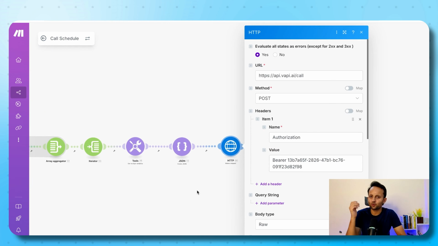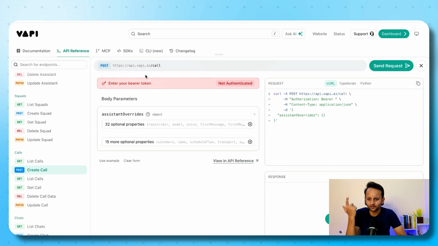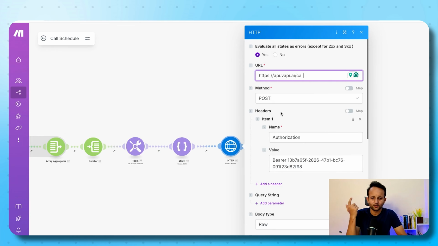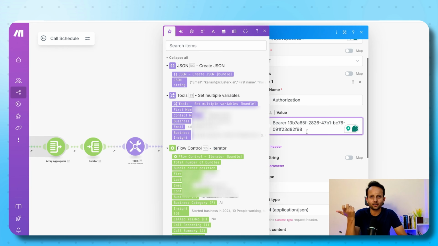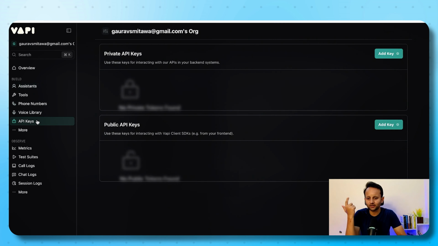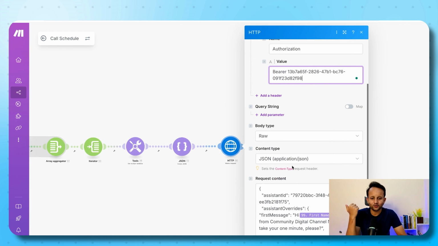Here is the most important part and it's very simple. You need to understand it. When you are giving the HTTP call, you need to give this URL, and you can take this URL from here itself, the Vapi.ai call. This is the URL you are going to use. After this, you need to set up the POST method. In authorization, you can copy your API key that you will get in your Vapi dashboard. Here you will see the Vapi API key. You need to copy that from here and you can use it. Then in the content type, you need to choose the JSON format.